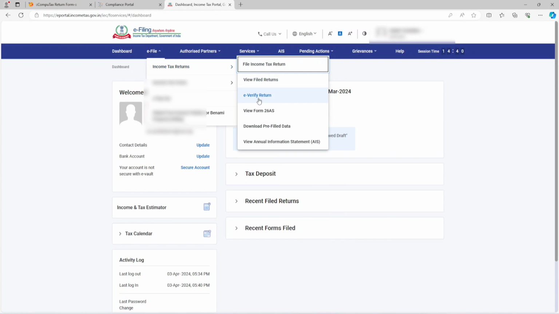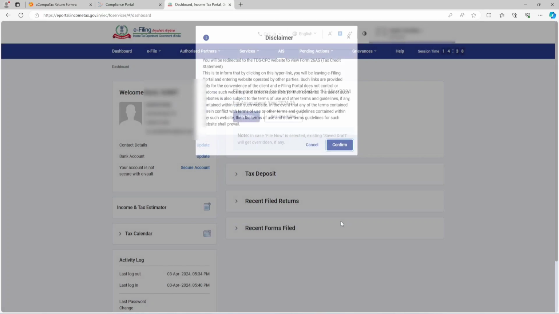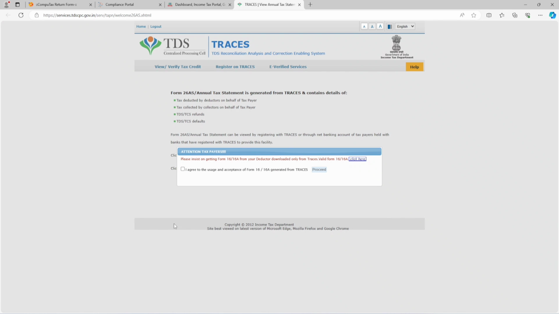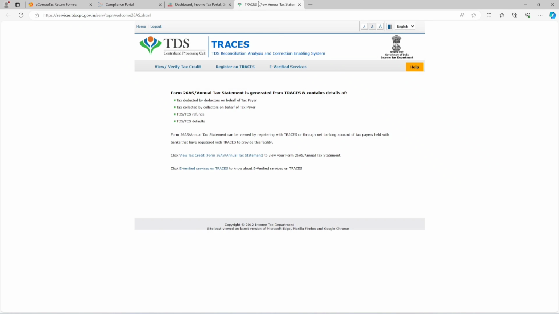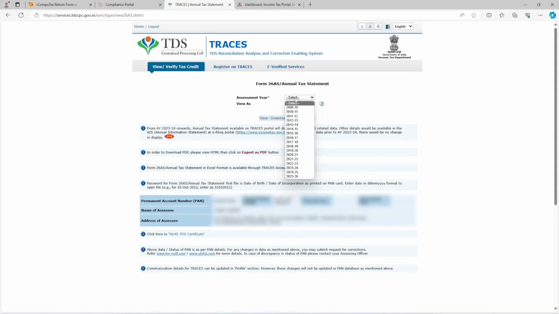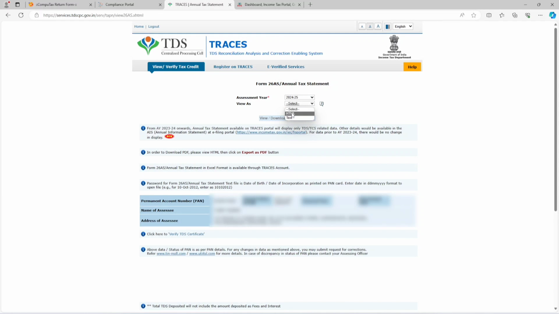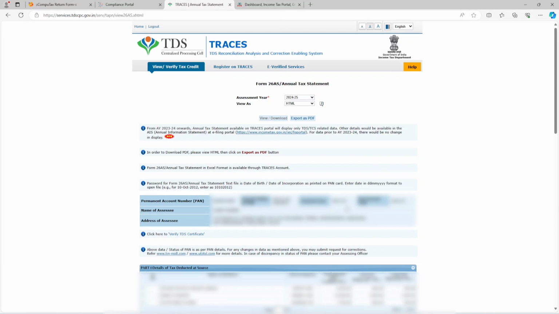E-file, income tax return, view Form 26AS, then confirm. It will open another sheet. You need to click I agree and then click on the proceed button. After this, you need to click on view tax credit form. Then select assessment year 24-25, then HTML, then view or download. So all the income and all the TDS deducted on your income will be shown here. So don't forget to include this income in your income tax return. You can skip any offline income, but don't forget this income, because a mismatch notice may come in future.